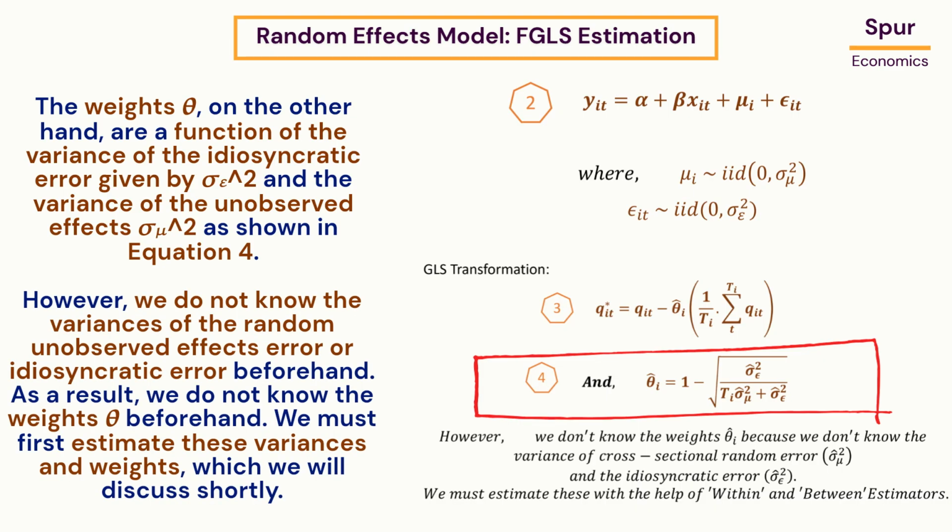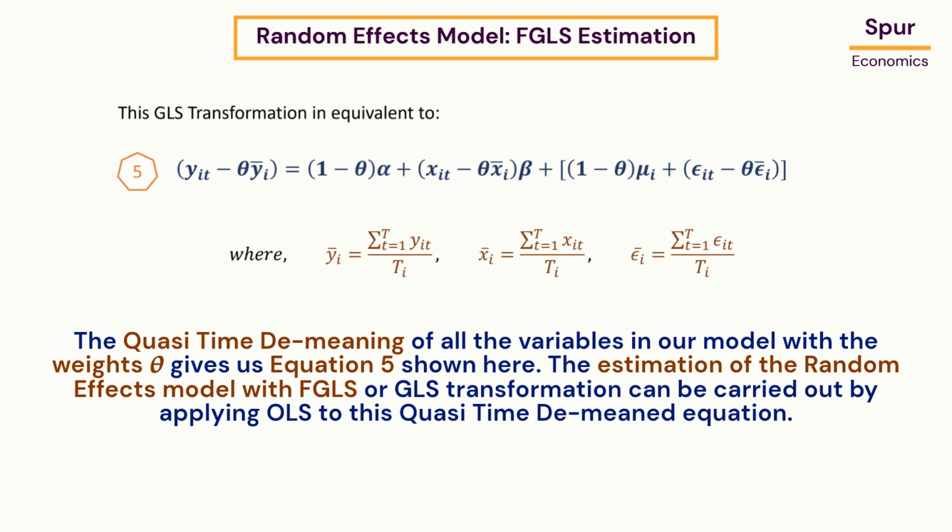However, we do not know the variances of the random unobserved effects error or idiosyncratic error beforehand. As a result, we do not know the weights theta beforehand. We must first estimate these variances and weights, which we will discuss shortly. The quasi-time demeaning of all the variables in our model with the weights theta gives us equation 5 shown here.